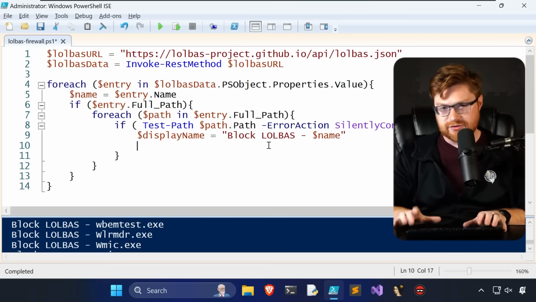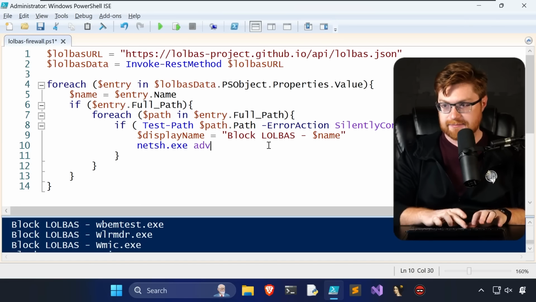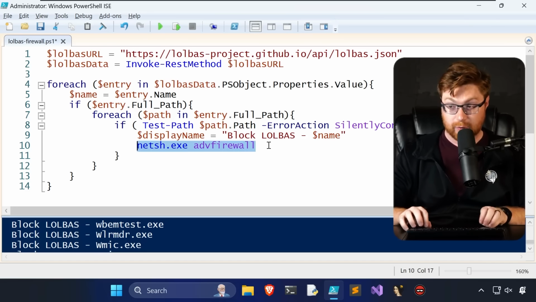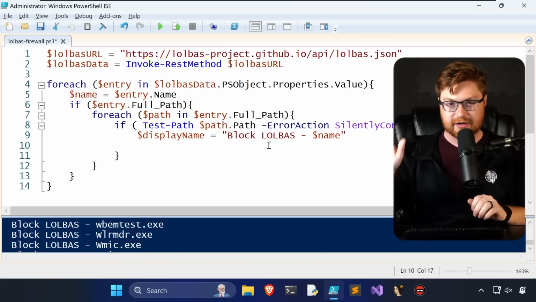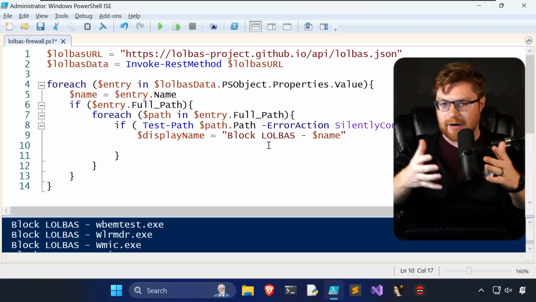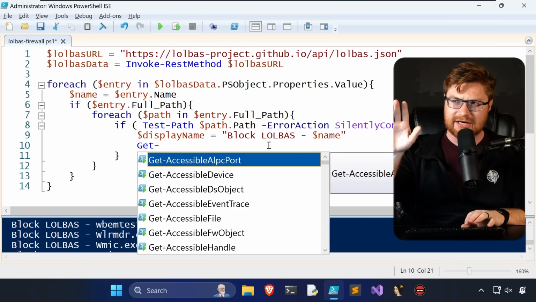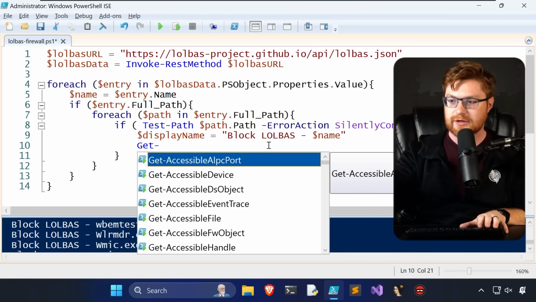Now I was alluding to at the very beginning, we could use the old school netsh.exe binary and the advfirewall command in the old school cmd.exe style, but since we're in a PowerShell script and we wanted to do this PowerShell-like, we could use some of the commandlets that are modern now, like Windows 8 and above, really, so you should have them.